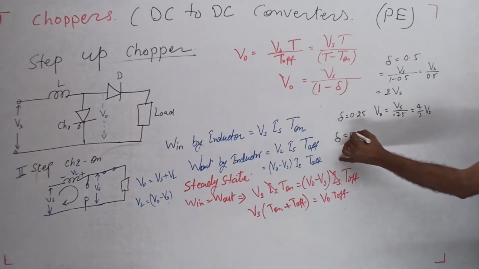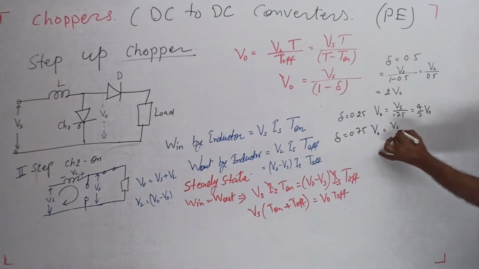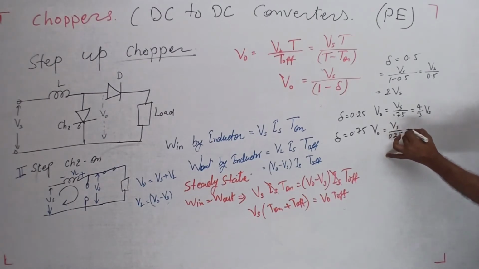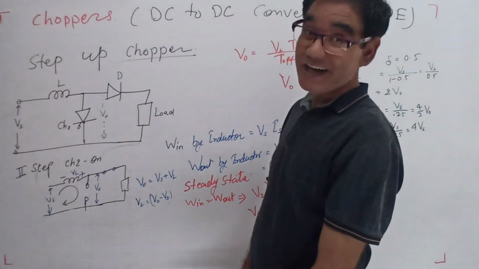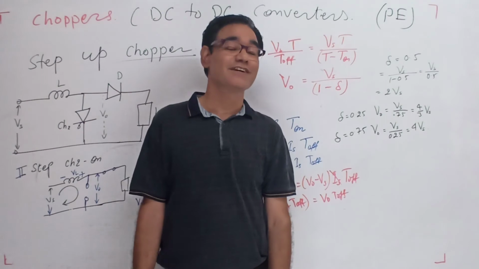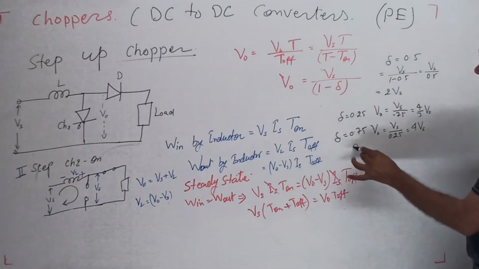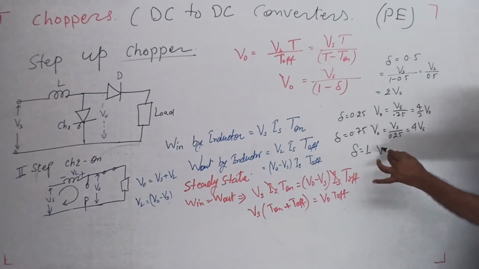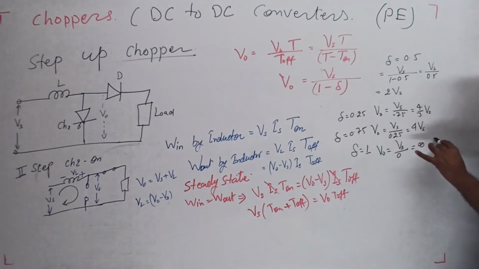If the duty cycle is 0.75, the output voltage is Vs divided by 0.25, so it is equal to 4 Vs. So definitely the output voltage is higher in all the conditions. If the duty cycle is 1, then the output voltage becomes Vs divided by 0, which is infinite and not possible.